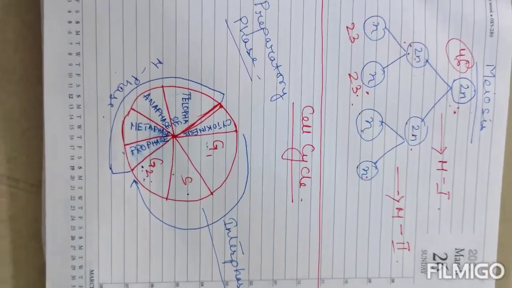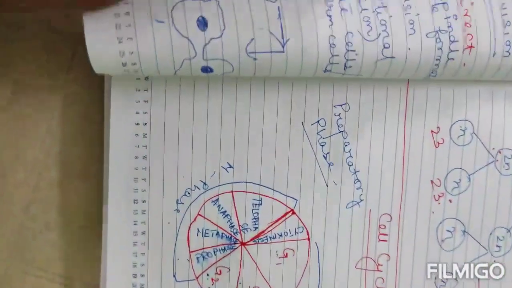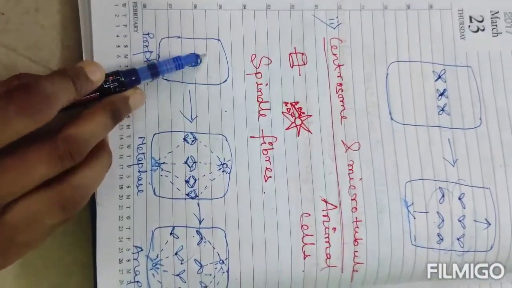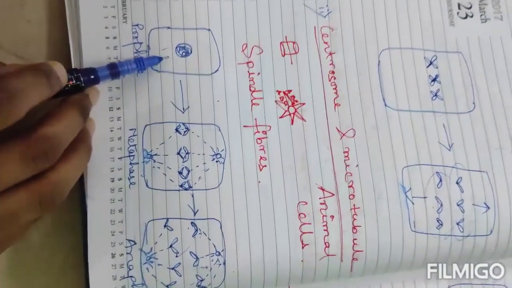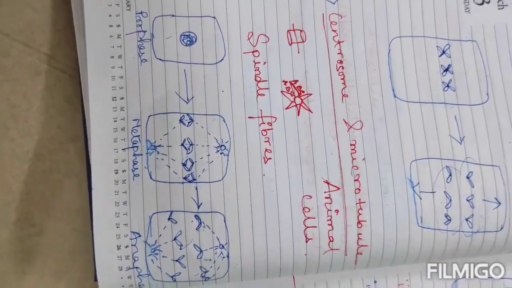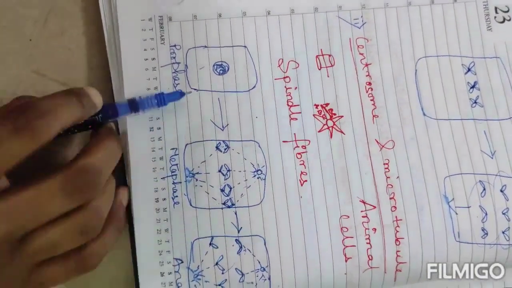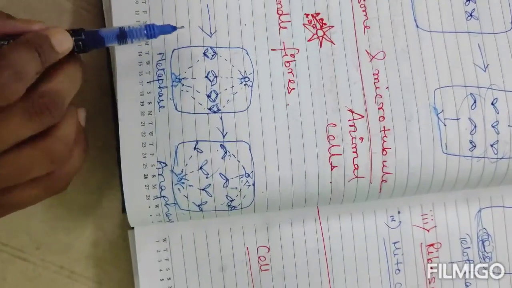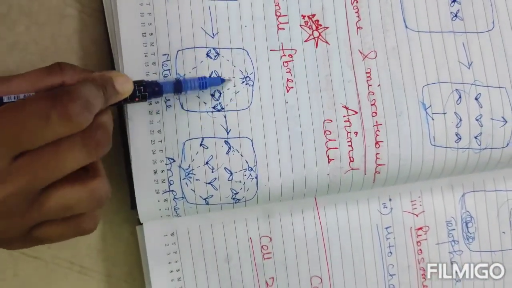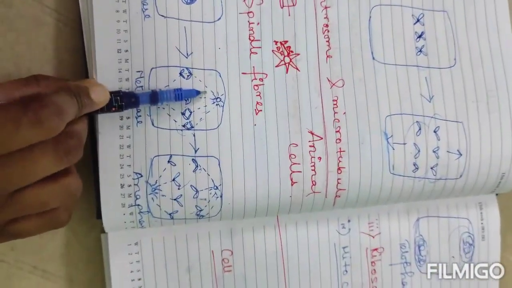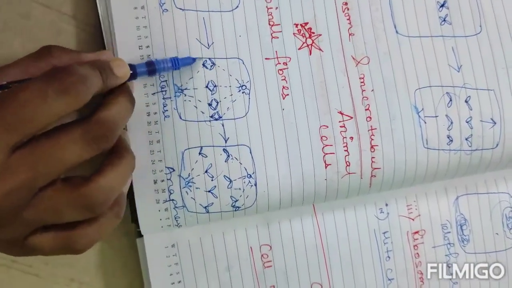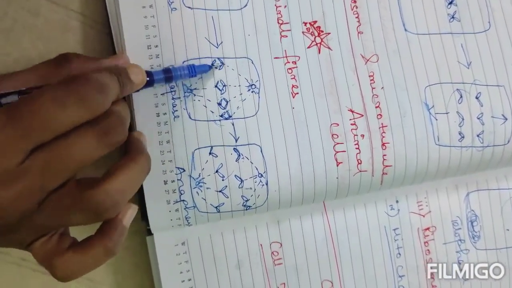So coming to the M phase, the first phase is prophase. I have drawn you this diagram. See, in the prophase what is happening? The nuclear membrane will disappear and this chromatin network will gain in size. Okay, it will condense to form chromosome. Next, in the metaphase, what will happen? These chromosomes will be arranged in the equatorial region, held by the spindle fibers which are formed from the centrosome. Understood? Now, these chromosomes are being arranged at the equatorial plate.